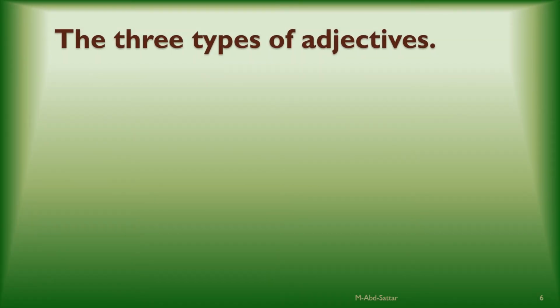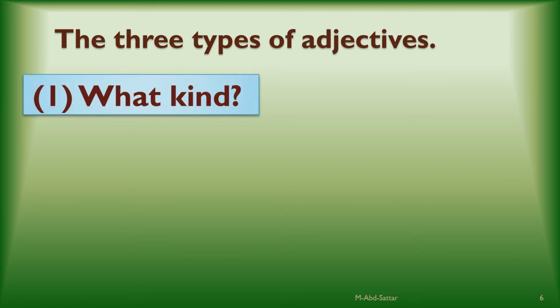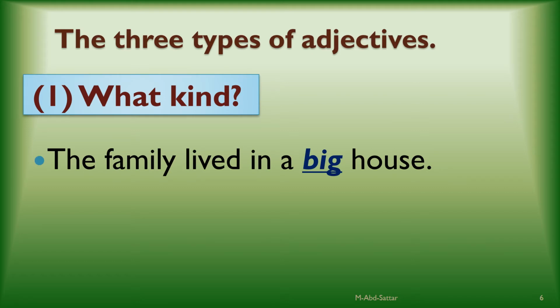There are three types of adjectives. The first type is adjectives that tell what kind. Like what? Look at this example. The family lived in a big house. The family lived in a house, but I just wanted to tell you more about the house. I just wanted to tell you what kind of house that was. It was big, a big house. So here the word big, written in blue, is actually an adjective that tells what kind.